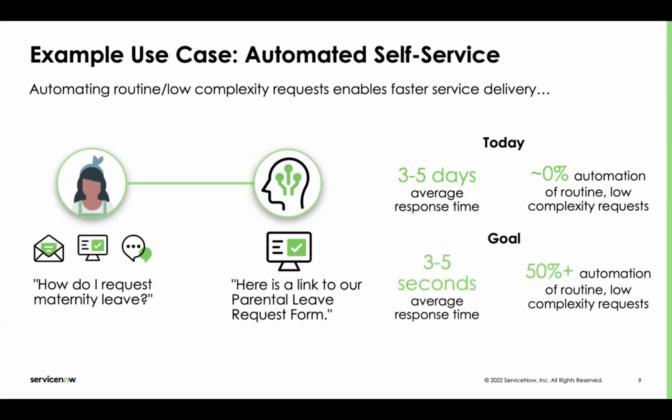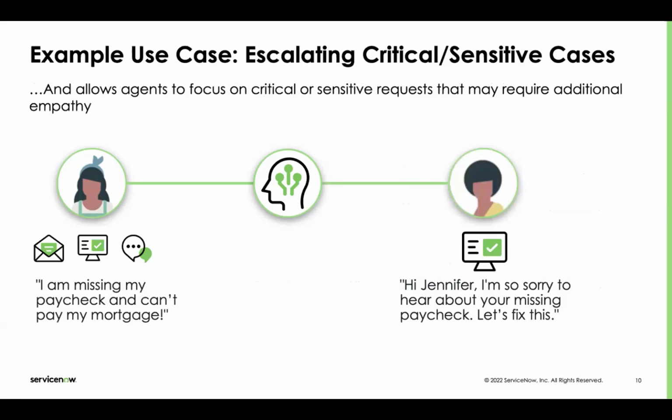Next slide. Now, with IAR for HR, it will automate routine and low complexity requests to turn a 3 to 5 day response into a 3 to 5 second response. You'll get faster service delivery using automated self-service. IAR for HR also has the ability to route critical or sensitive cases directly to an agent. This allows for white glove resolution with the empathy that is needed for these cases.